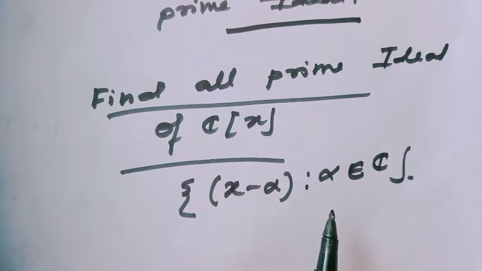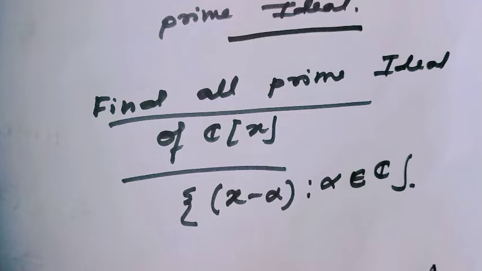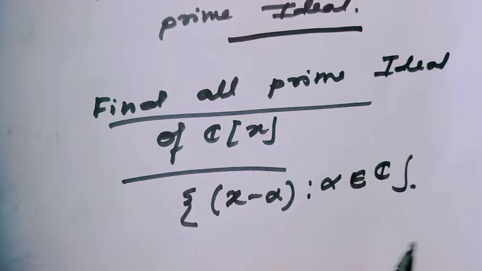And this is because C is algebraically closed. Here, any polynomial of degree greater than 1 you can write as a product of linear factors, and such a linear factor does not belong to the ideal. So the only prime ideals in C[x] look like (x minus alpha), where alpha belongs to C.